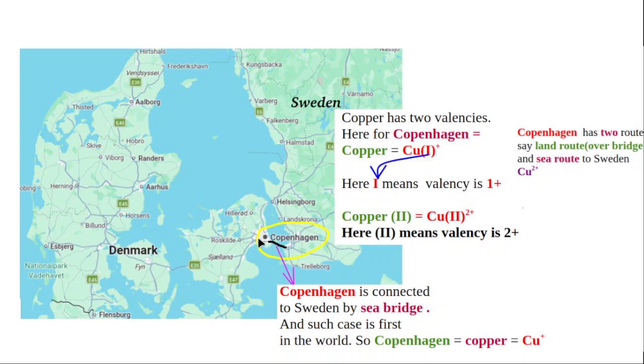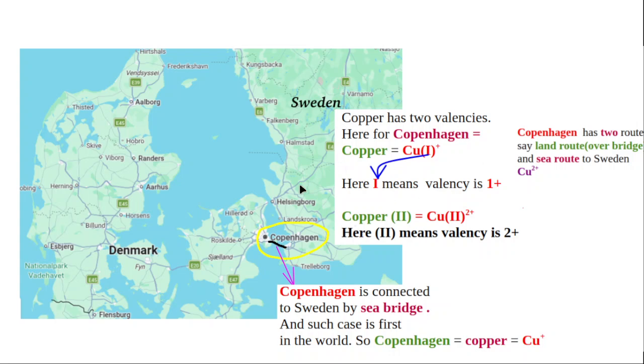Once that bridge was constructed from Copenhagen to Sweden, the people of Copenhagen have two choices to go to Sweden. Either they can go by bus or car over the bridge, or by boat. That is why we can say sea route and land route.